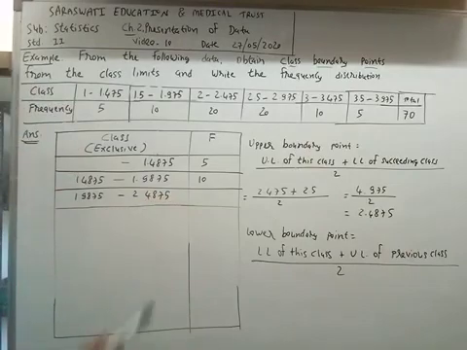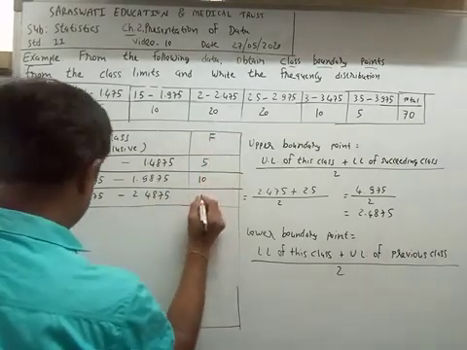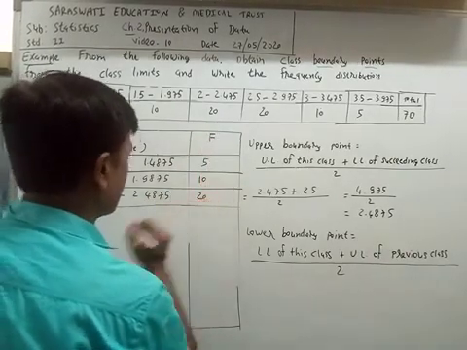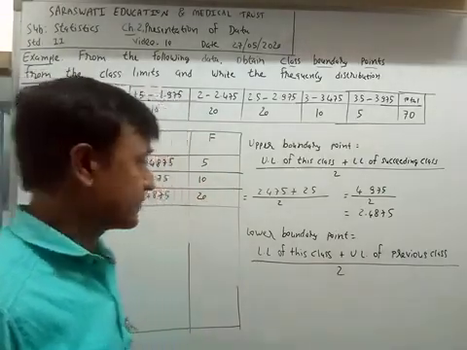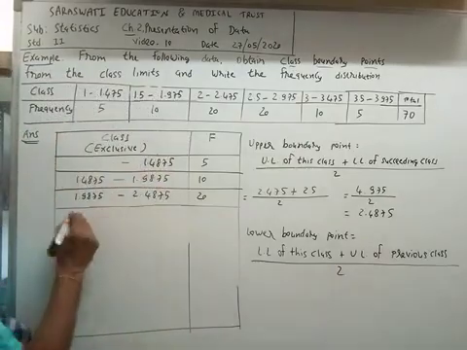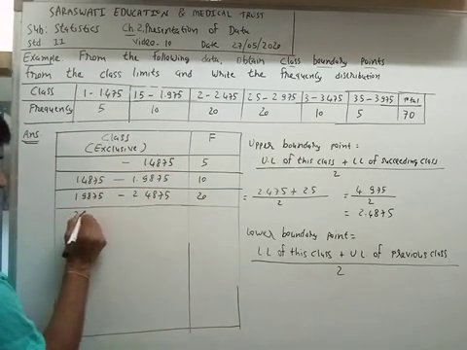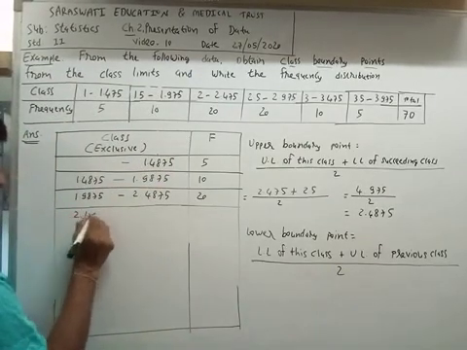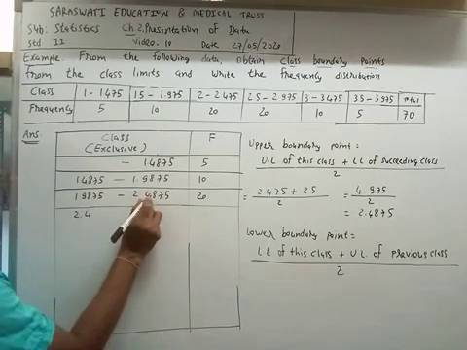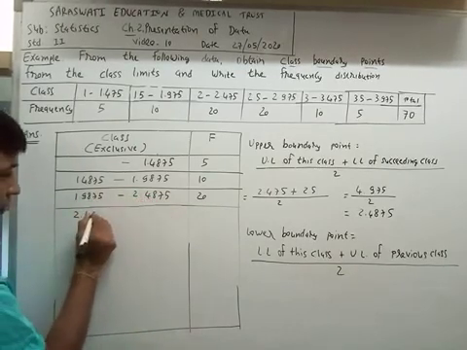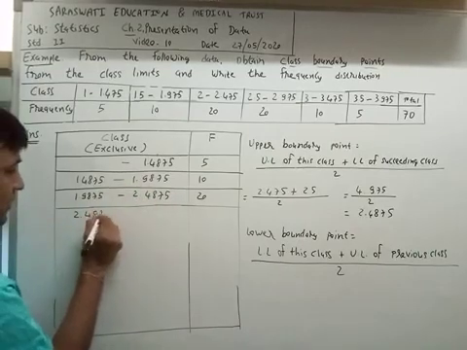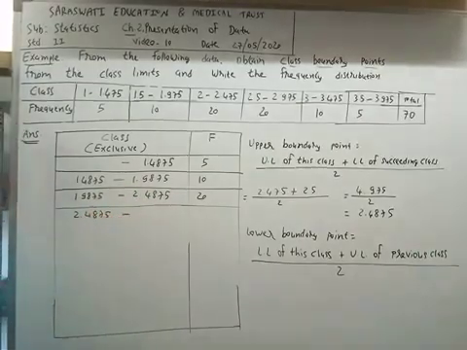The frequency is 20. Understood? Now I write the upper boundary point as the lower boundary point of the next class.